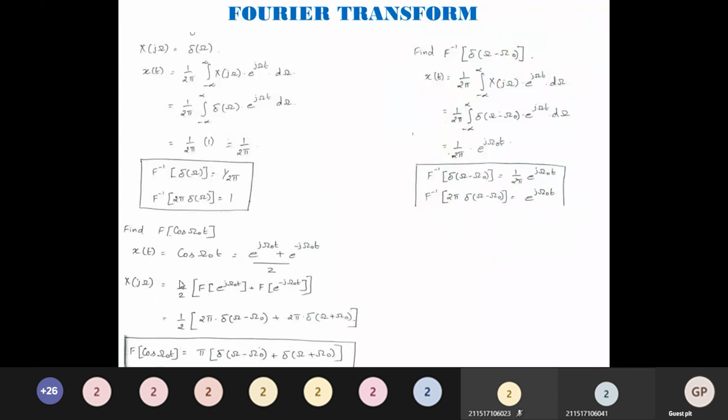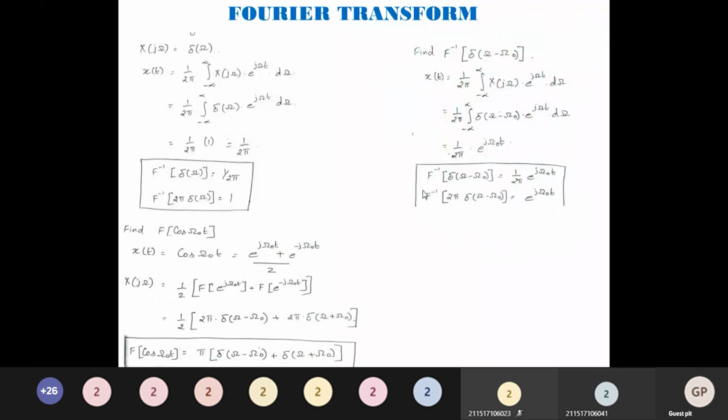X of j omega is equal to 1 over 2, the Fourier transform of e power j omega naught t plus the Fourier transform of e power minus j omega naught t. What is the Fourier transform of e power j omega naught t? We know that the inverse Fourier transform of 2 pi del of omega minus omega naught is e power j omega naught t. I am applying Fourier to both sides.